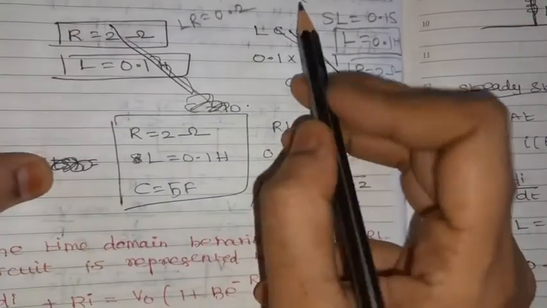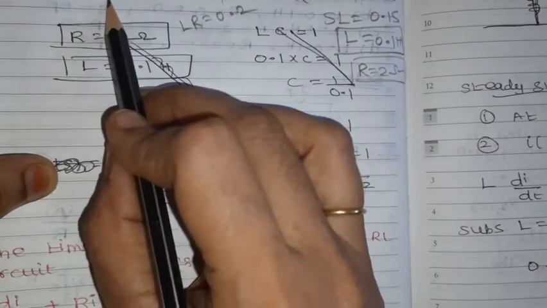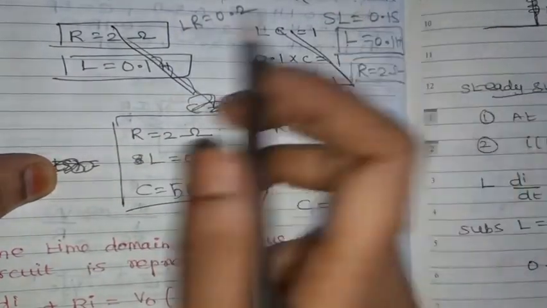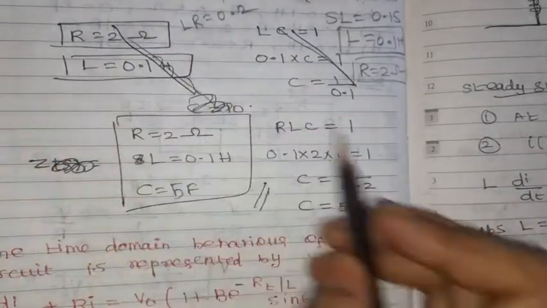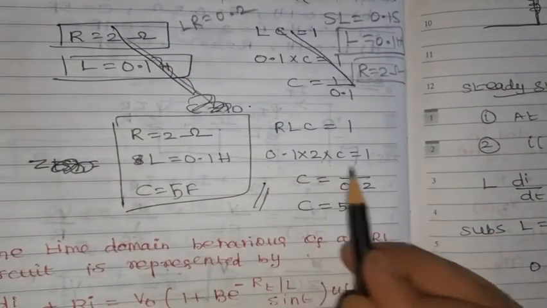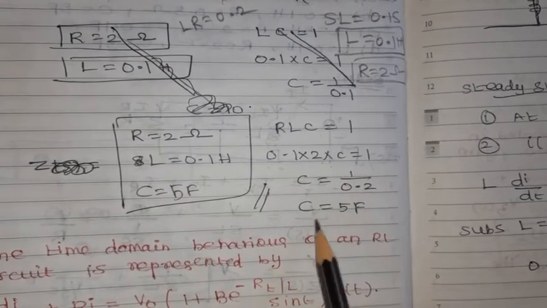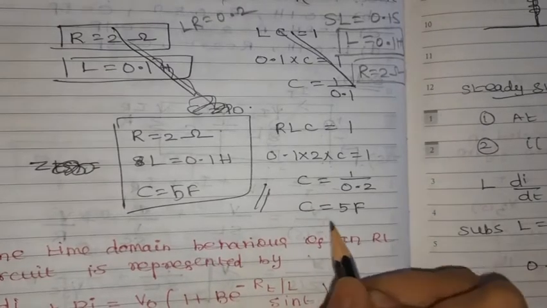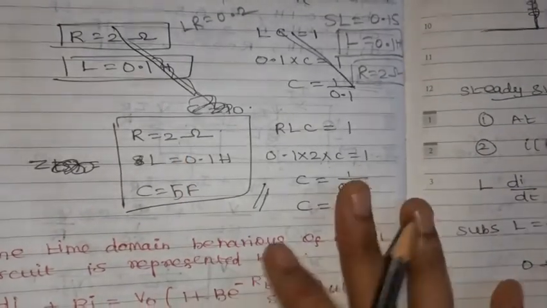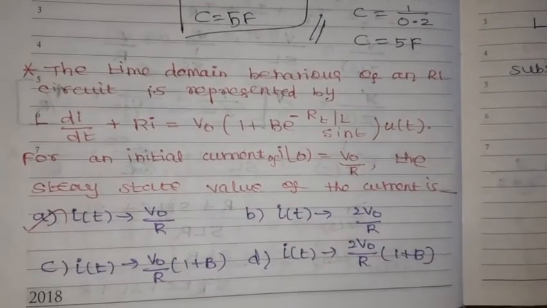Equating the S squared component, S component and the constant component, we can get the values of R, L and C. So RLC is equal to 1, and R and L values we know already. So C is equal to 1 by 0.2, so C is equal to 5 farad. So we have found the RLC values. Then we'll move on to the next problem.